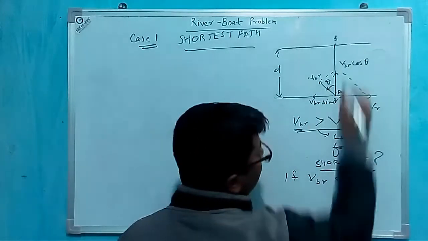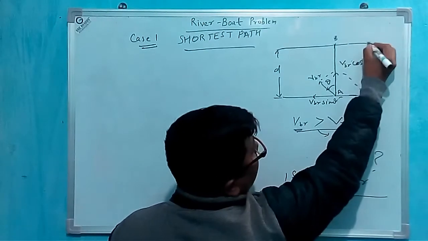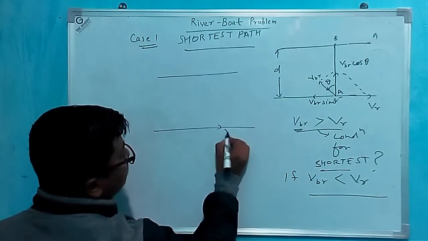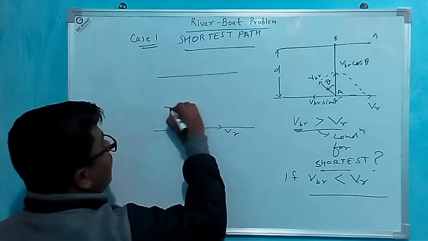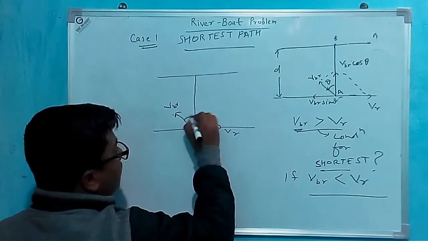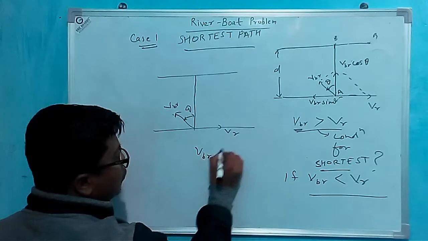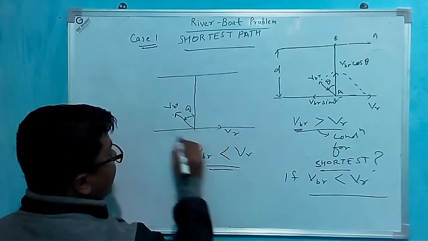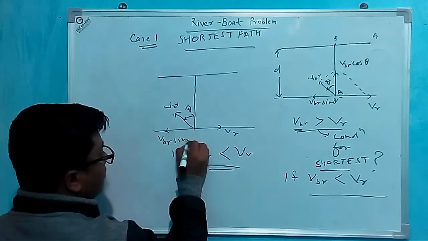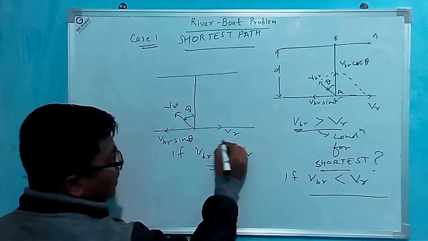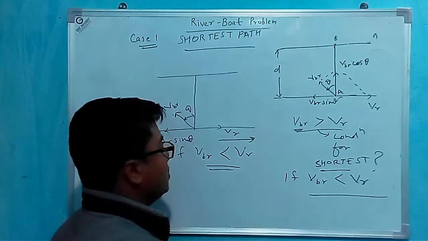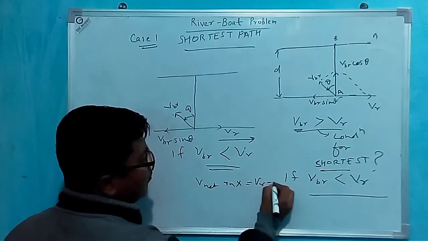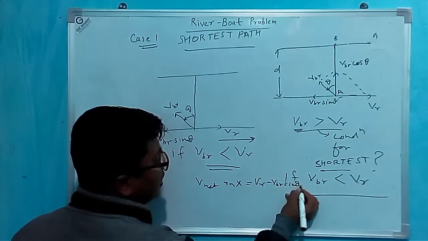Then it will go somewhere here. I am explaining here: if the velocity of boat with respect to river is less than the velocity of river, then the net velocity in the x direction will be V_R minus V_BR sin theta.